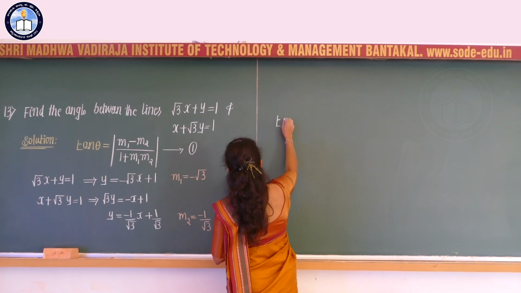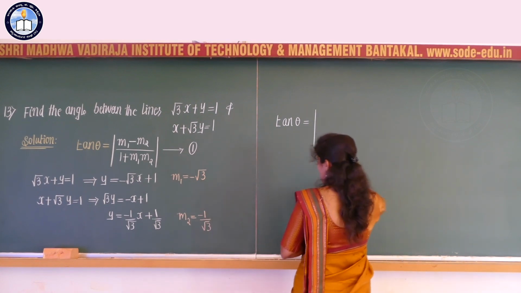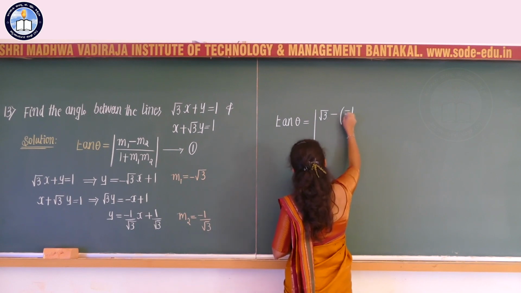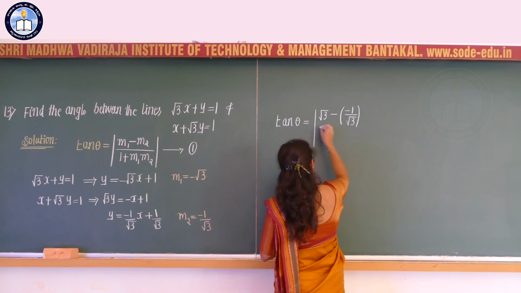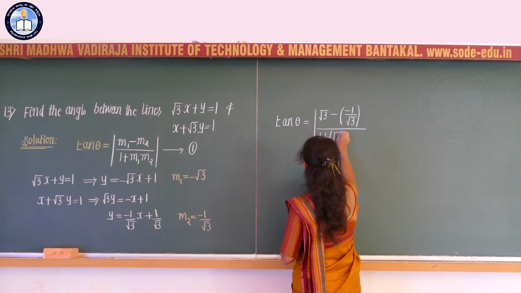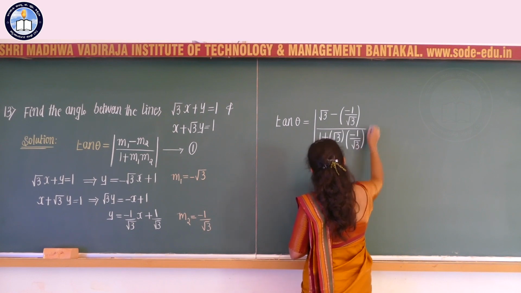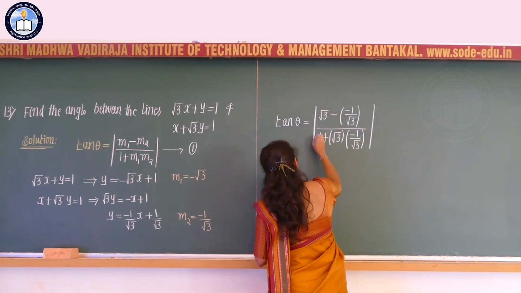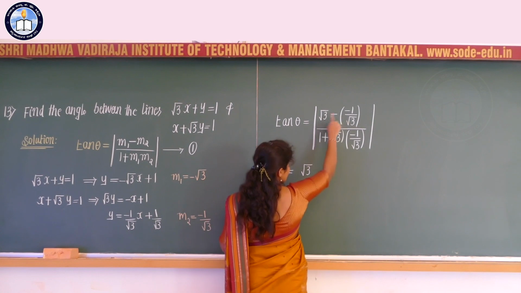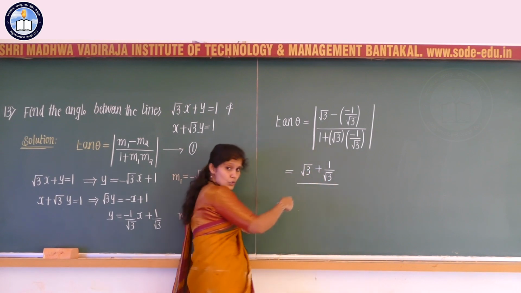So therefore tan theta becomes, what is tan theta? Tan theta is equal to modulus of m1 minus m2, that is root 3 minus m2 value, that is nothing but minus 1 divided by root 3, whole divided by 1 plus m1 into m2. m1 is equal to root 3 and m2 is nothing but minus 1 divided by root of 3. So which can be written as root of 3 minus into minus, that is nothing but plus 1 by root 3, and here itself we can write the simplification also.